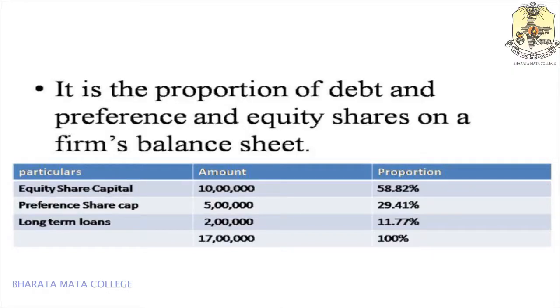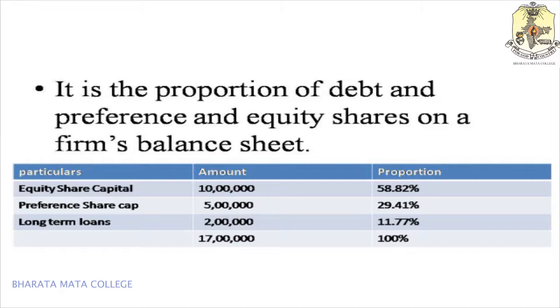It's very simple. As I told you, it is a proportion. So how can you find out the proportion out of this? You can add all these three variables, that is 10 lakh, 5 lakh, and 2 lakh, and you will get 17 lakh in total. And out of this, to find the proportion of equity share capital, it's very simple: 10 lakh against equity share capital divided by 17 lakh, you will get 58.82%. Like that, you can find out the proportion of each variable listed in the balance sheet, and obviously this is referred to as capital structure.